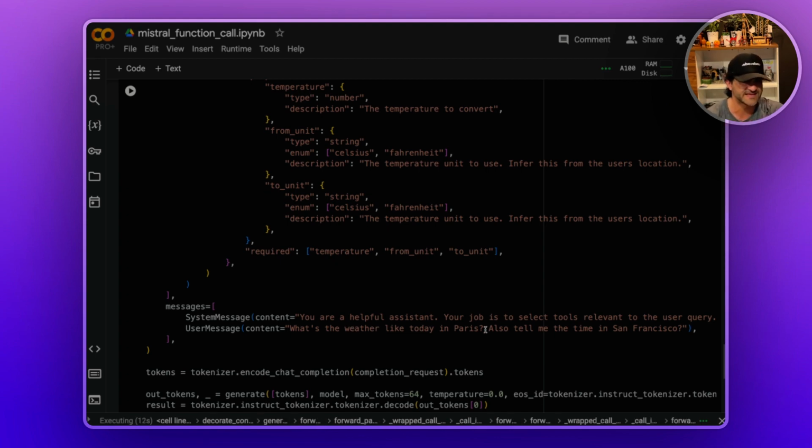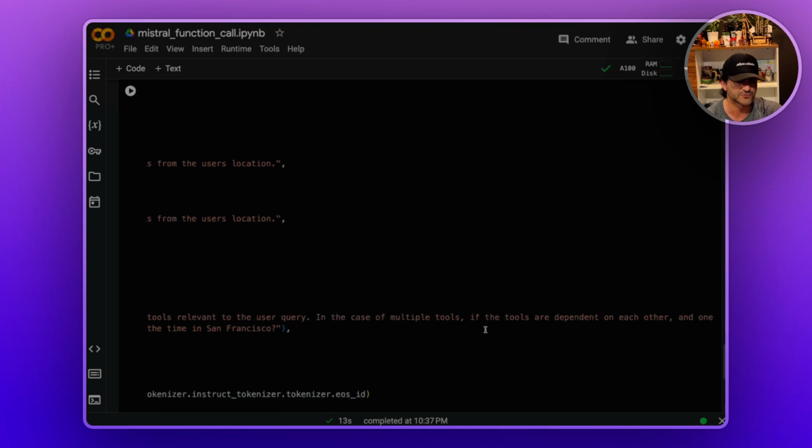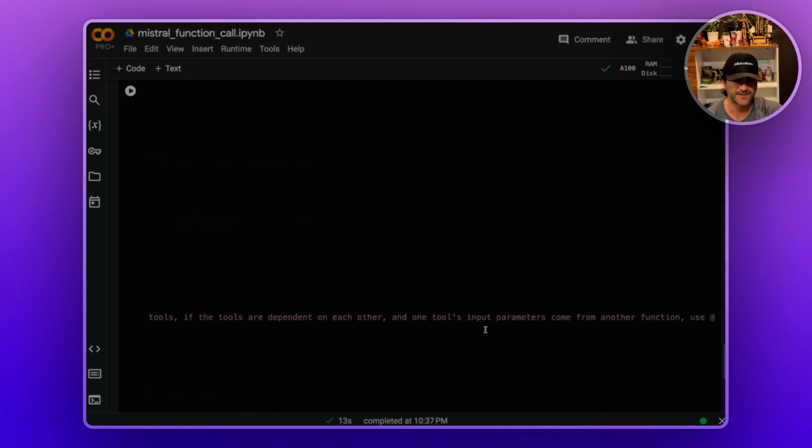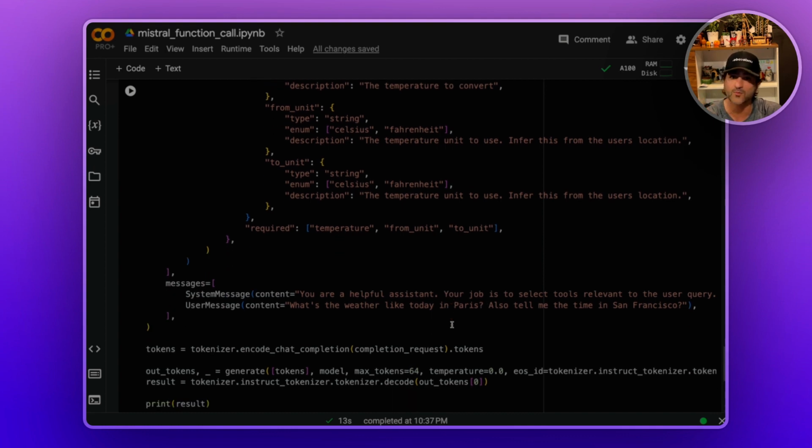What I did is I came and built a system prompt like that. You are a helpful assistant. Your job is to select tools relevant to the user query in case of multiple tools. If the tools are dependent on each other, and one tool's input parameters come from another function, use the at sign followed by the function name. So I basically explained what I'm looking for, and this time it worked.